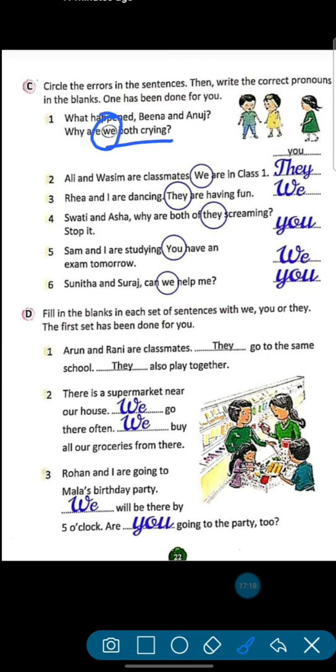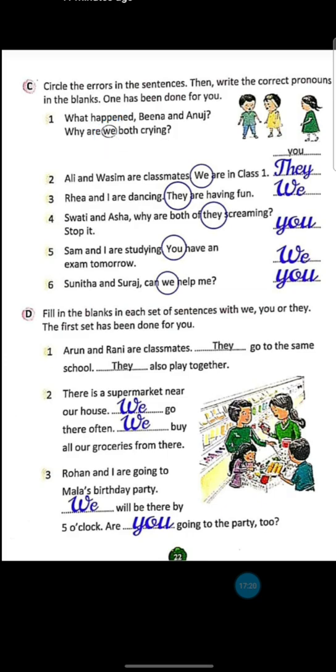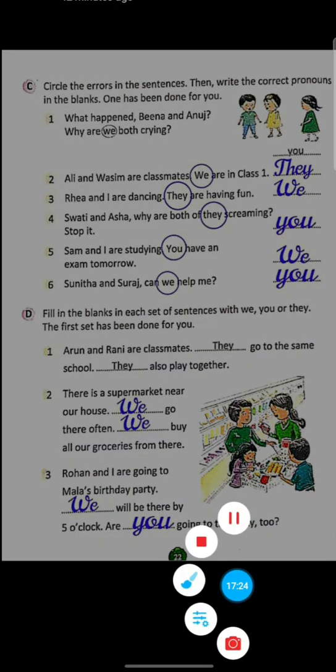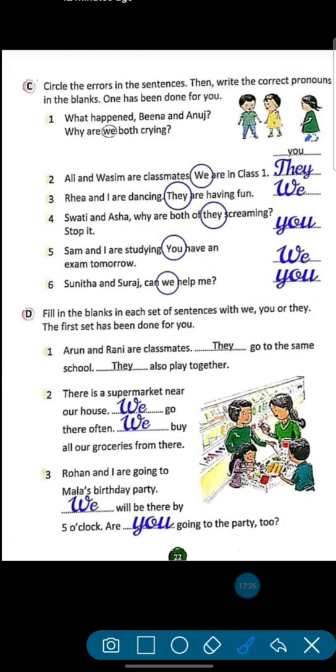See, we. This girl is talking to them. She is Beena and he is Anuj. She is asking, what happened, Beena and Anuj? Why are we both crying? Will we come here? No, because I is not there. I am not here. Okay.